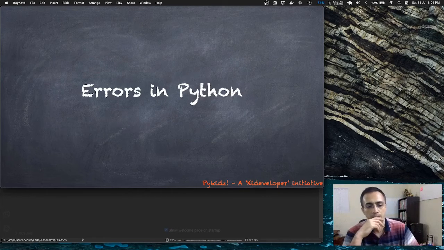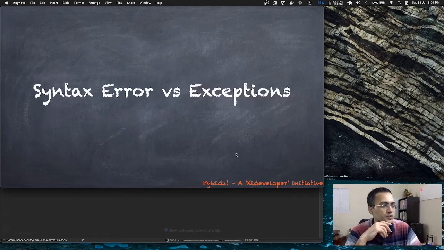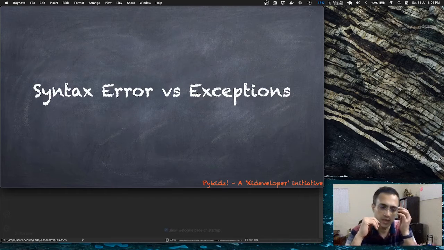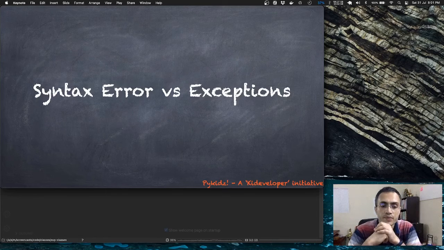So errors in Python. There are typically two kinds of errors, right? In Python, an error can be a syntax error or an exception. These are the typically two types. And this is common with almost every language.